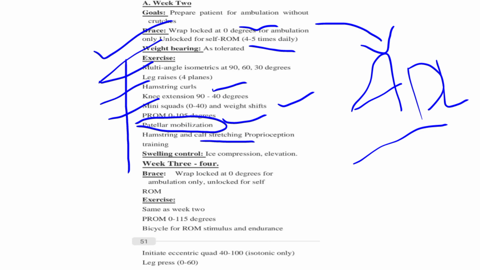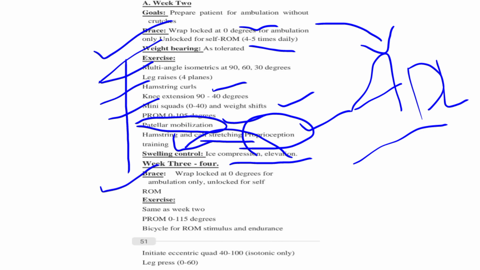Hamstring and calf stretching, proprioception training, which means joint positioning, and swelling control with ice, compression and elevation, which can reduce the swelling. In weeks 3 to 4, we can also go for bracing. Exercise is the same as week 2. Passive range of motion to 0 to 115 degrees, bicycle for range of motion stimulus and endurance.